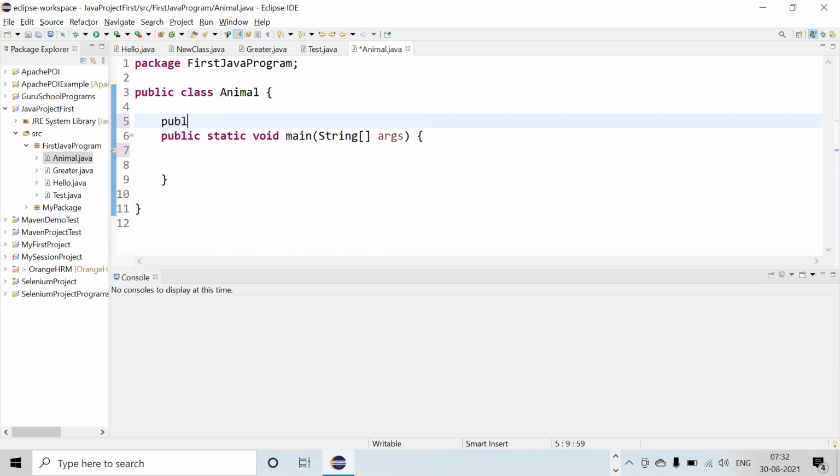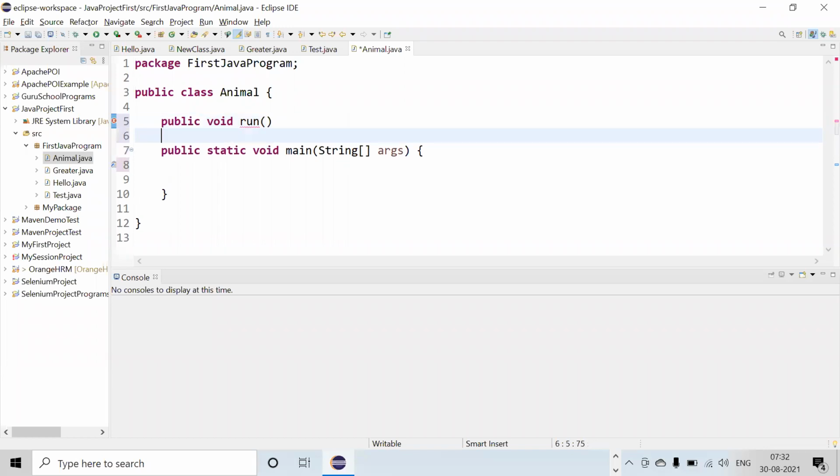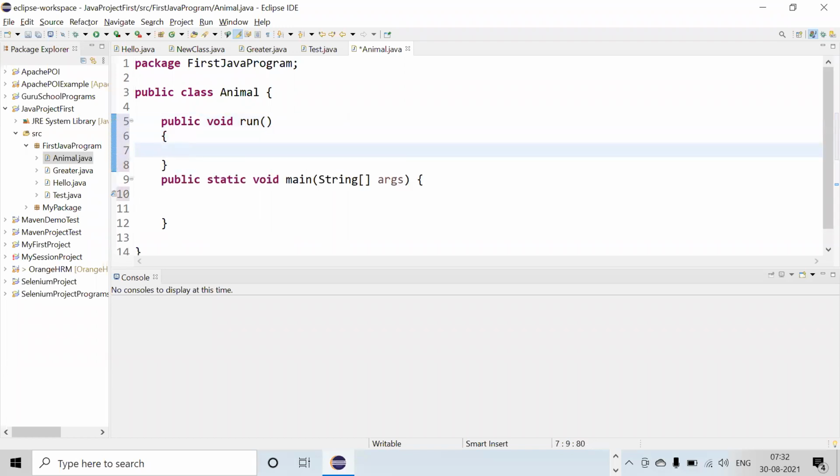Correct. Public void run: the type void, and then the method name. Correct, so this is the way we can write it. Suppose we are writing, I am running.